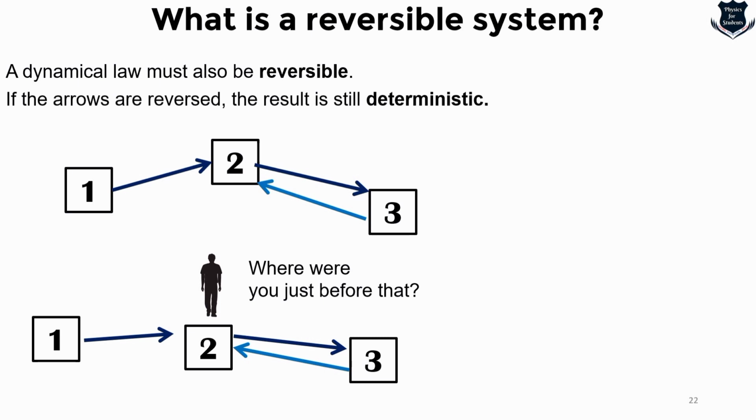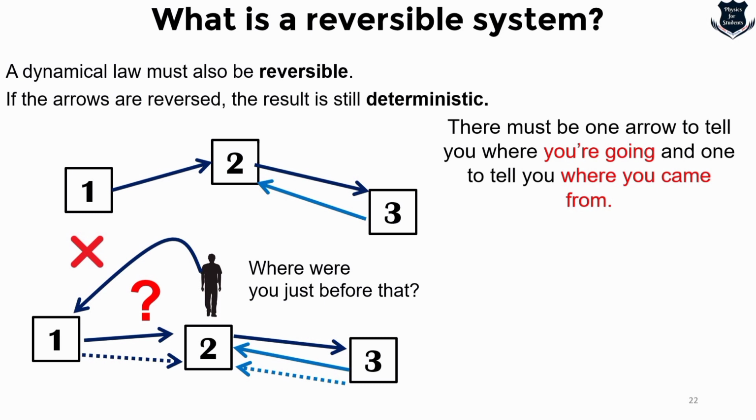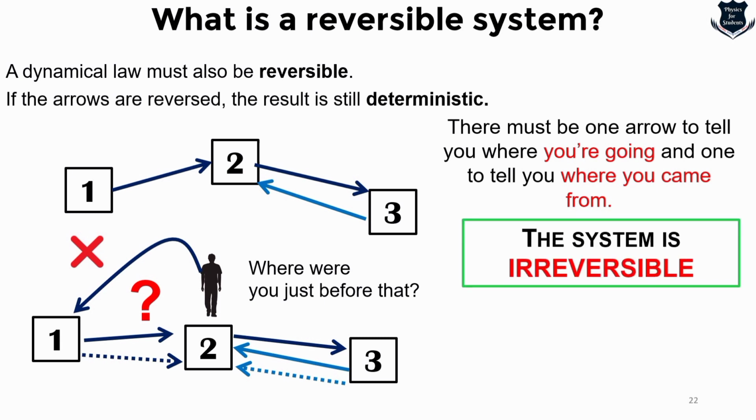Now if I ask you a question, where were you just before coming to state 2, you won't be able to answer, because there is nothing which goes from 3 to 2. We cannot go back, and there is nothing from 1 to 2 either. You are just at position number 2. So what do we call that? You cannot go back from 2 to 1. So this is not allowed, and this is what we call it: there must be one arrow to tell where you are going and one to tell where you come from. If this type of thing happens, the system is called an irreversible system. That means you cannot tell where you were in the past or where you are going in the future.